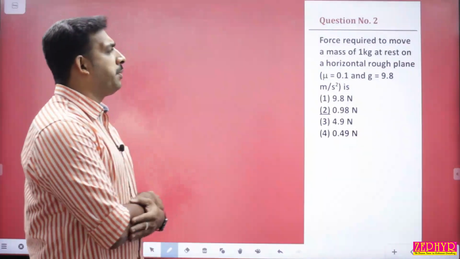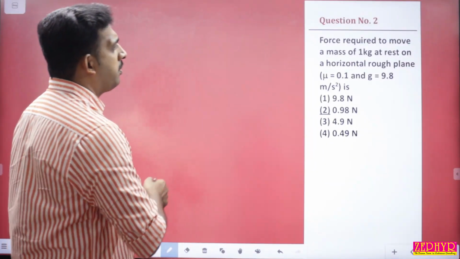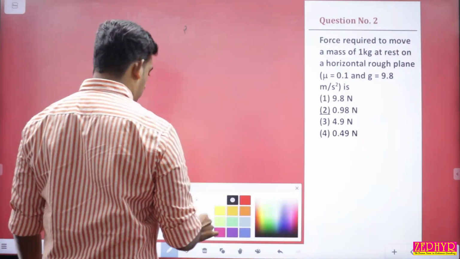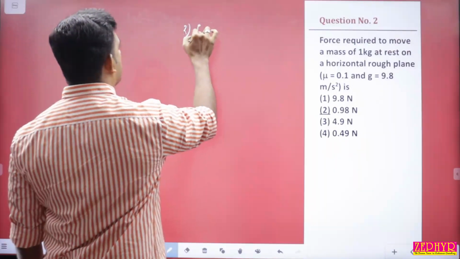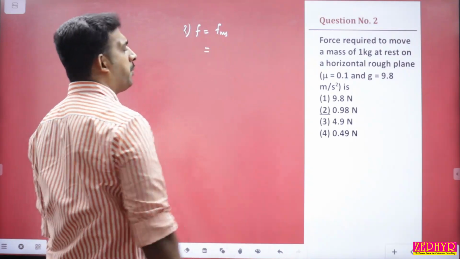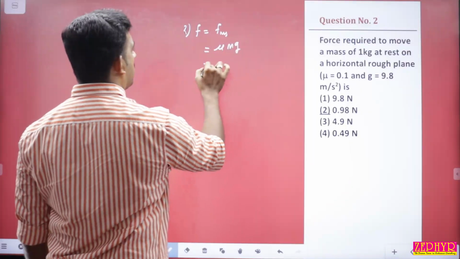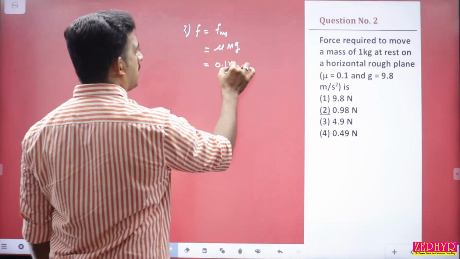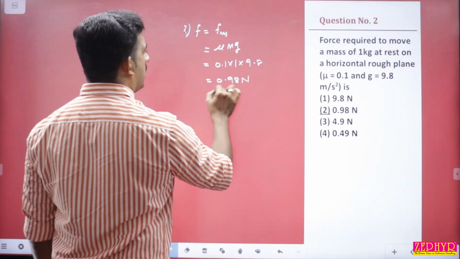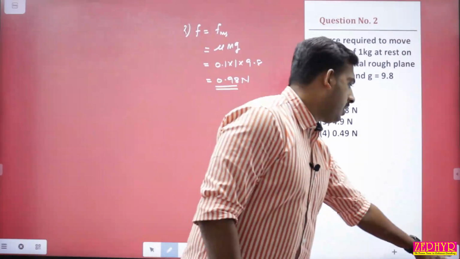Second question: the force required to move a mass of 1 kilogram at rest on a horizontal rough plane is equal to the maximum static friction, FMS. The applied force should be more than FMS. So FMS value is mu into m into g, that is, normal reaction is m into g. Mu is 0.1, mass is 1, g is 9.8, so we'll be getting 0.98 Newton. So the force is equal to 0.98 Newton. It's clear? Okay. Next question.